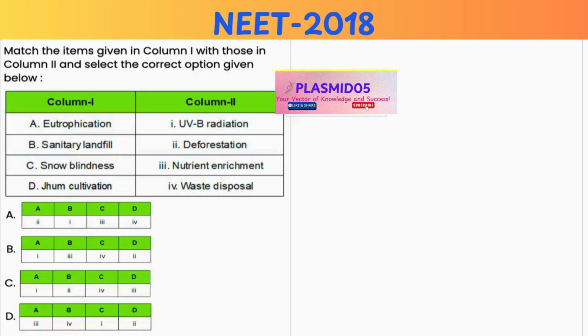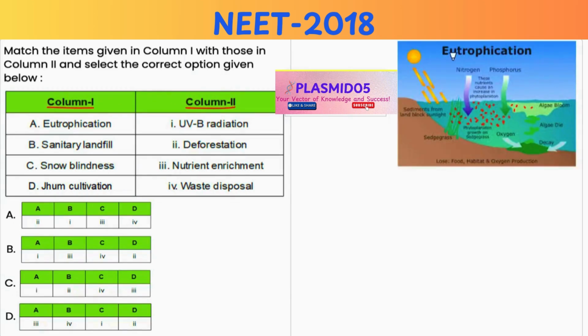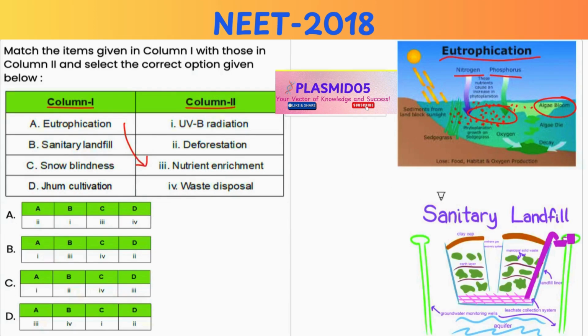In this question, you have to match the items given under column 1 with that of column 2. Now, eutrophication is the process of nutrient enrichment in water bodies leading to excessive growth of algae and aquatic plants. Thus, A matches with 3. Now, sanitary landfill is a method of waste disposal where garbage is buried and managed to reduce pollution. Thus, B matches with 4.